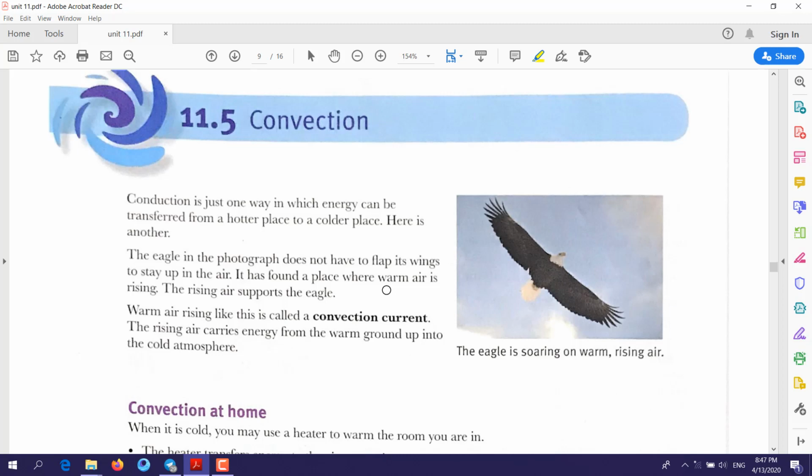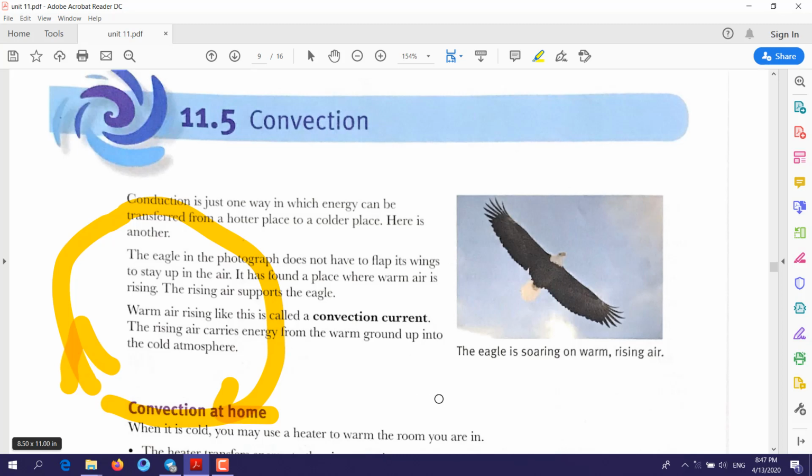Then convection. Here, what will happen? The energy, or the heat, will transfer as circles. Let's say here is a surface and here it's hot, so the air particles here will gain energy and will rise up. And what will happen?